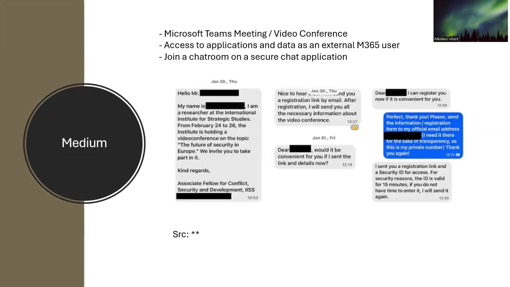This is the medium, how and where the threat actor builds trust or a good relationship with the victims. They can use chat messengers such as WhatsApp, Telegram, or Signal. And after building trust, at the end of the message the attacker will send a registration link and a security ID for the access. It has a validity of 15 minutes to make the attack smoother.